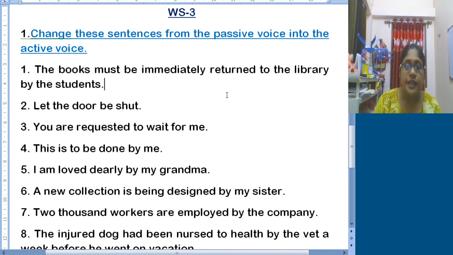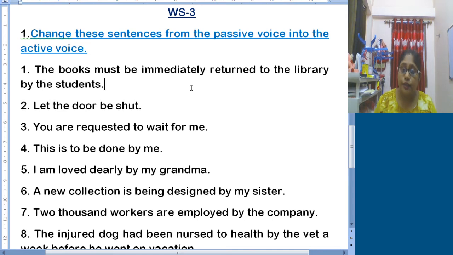Okay, fine. Then we need to find the verb, that is returned, and we need to find the subject, that is the students. Now to the library and must be immediately, these are extras which we need to place accordingly.